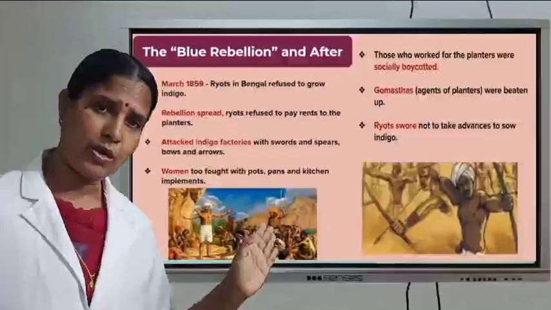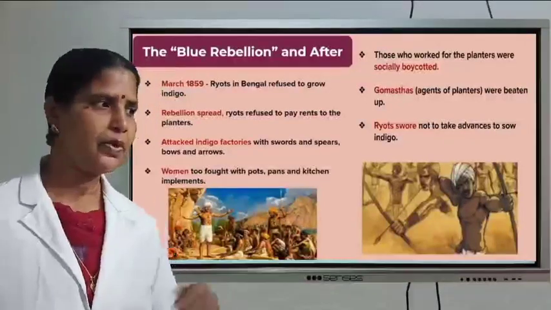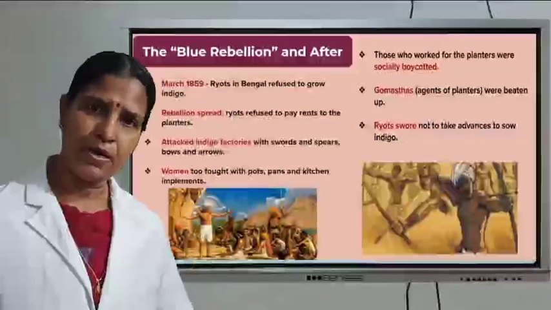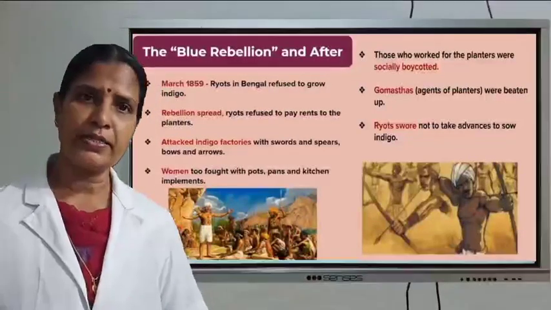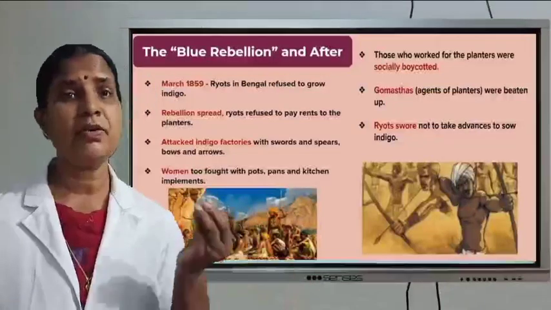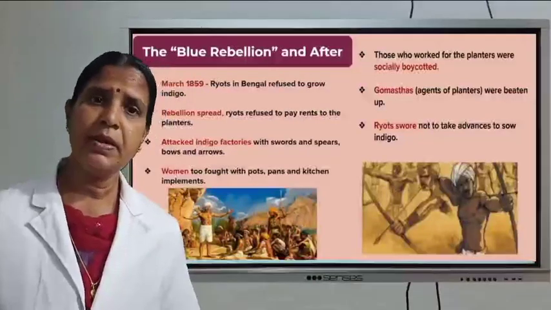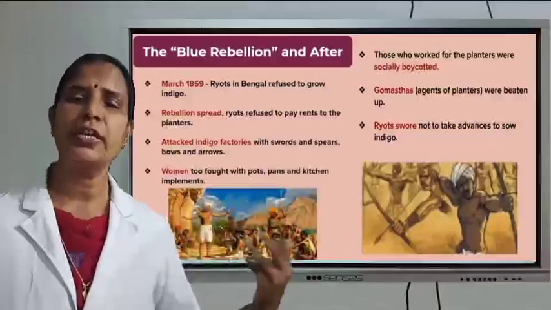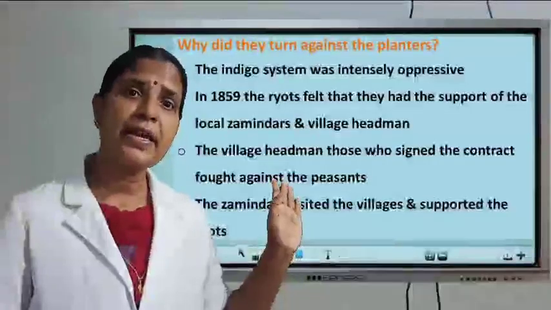How did they organize? It was in March 1859. The rebellion started in March 1859 against the indigo planters. And how did they organize this rebellion? They carried weapons and turned against the planters. The women also actively participated, Gomastas were beaten, and the peasants who supported the planters were socially boycotted. Clear? Okay, now we can discuss the next part.